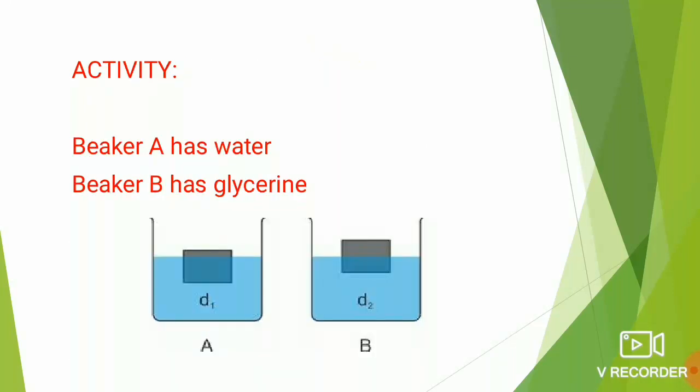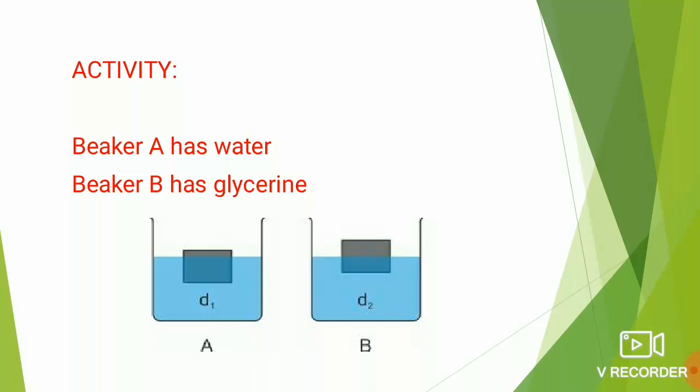Let us do one activity. We have two identical small blocks of wood. Now we are labeling the two beakers in which the two blocks are kept as A and B. We will take water in the first beaker, and we will take glycerine in the second beaker. In the previous part, we discussed a density table.